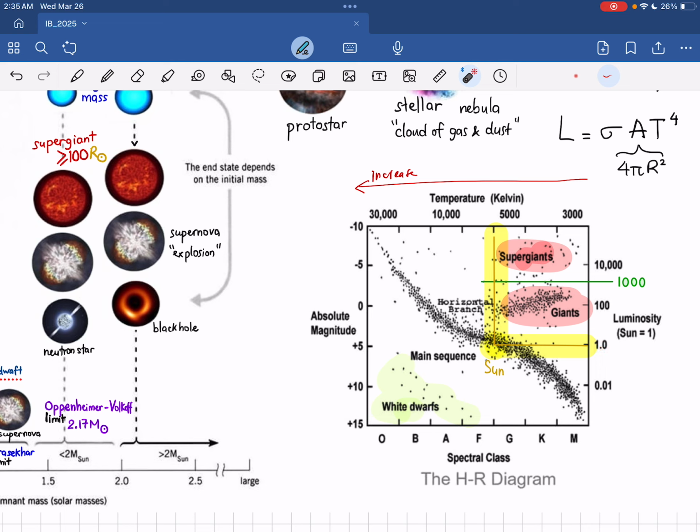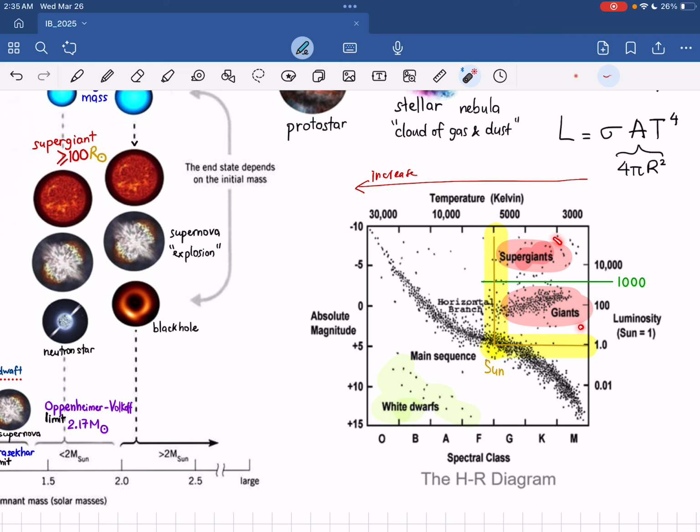So how can we distinguish between the giant and the supergiant? Based on the luminosity, okay? 1,000, okay? If it's a star brighter than the sun but less than 1,000 times, okay, this is the ratio compared to the luminosity of the sun, that would be a giant. But if it's above 1,000, that should be a supergiant. Easy, right? And you can also see that the temperature of the supergiant and the giant is less compared to the sun. Okay, so the white dwarf, the luminosity is less and it is also hotter.